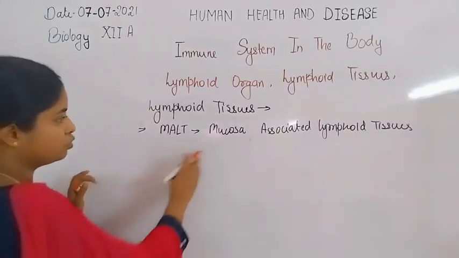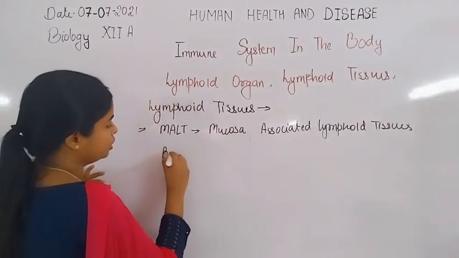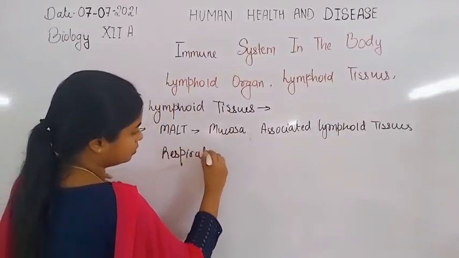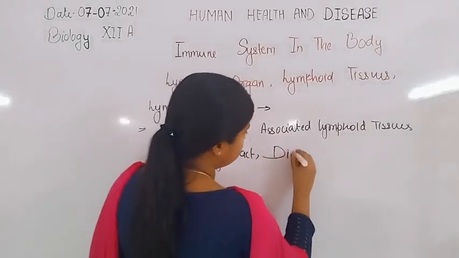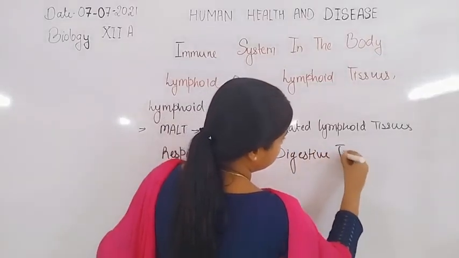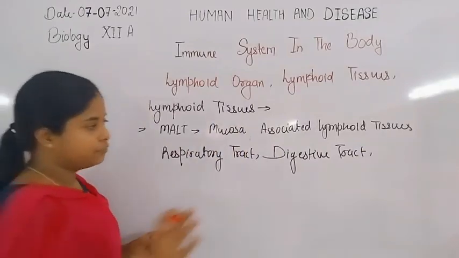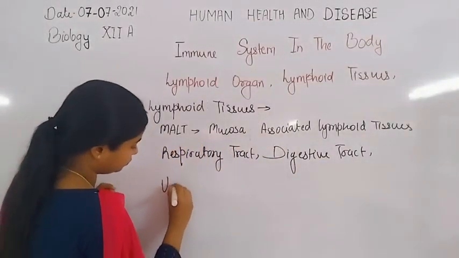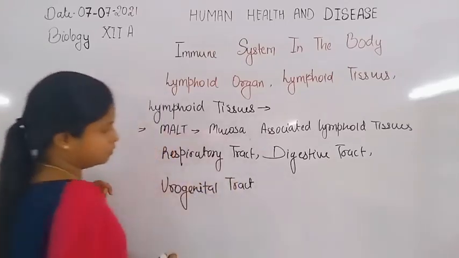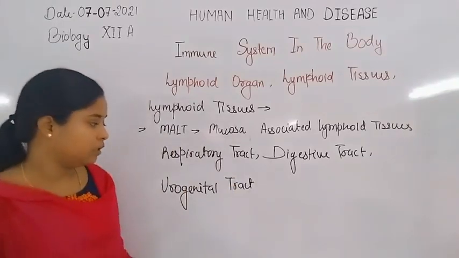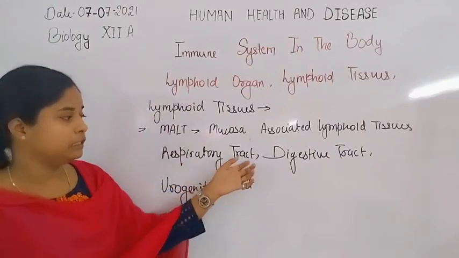The mucosa-associated lymphoid tissues are present in the respiratory tract, digestive tract and urogenital tract, which are lined by mucosal epithelial membrane.